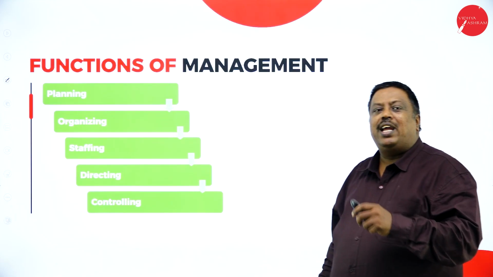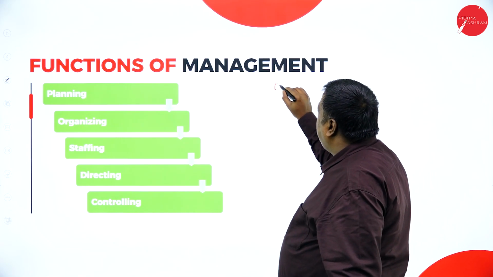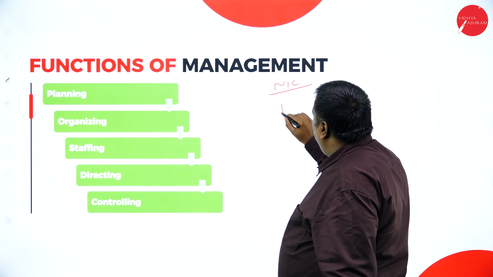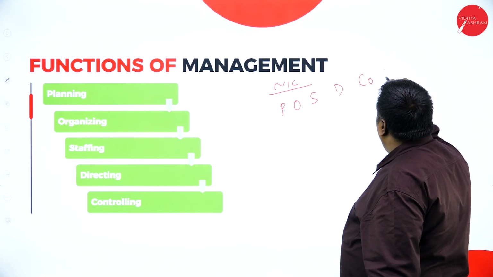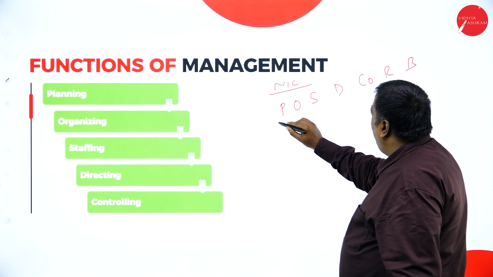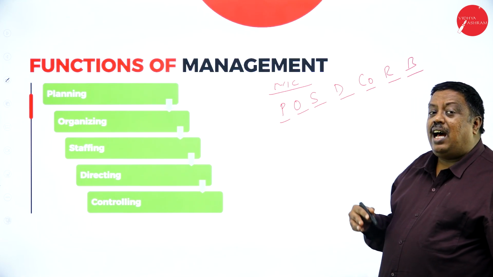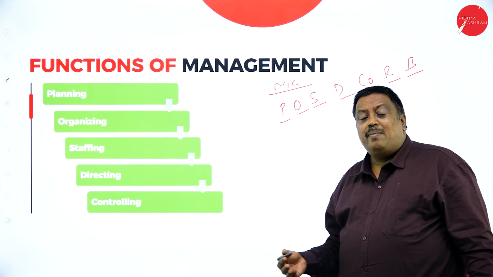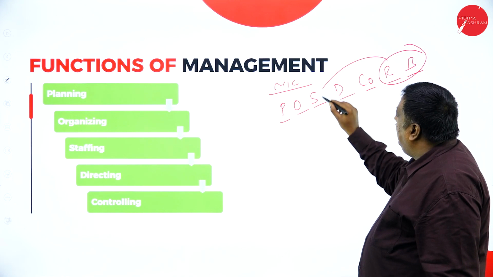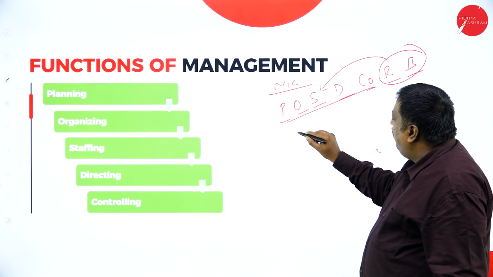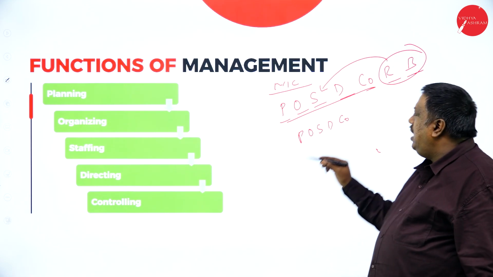The next concept we have here is functions of management. In functions of management, management contributors have framed POSDCORB. Earlier there were 7 functions, and later, after Henri Fayol, F.W. Taylor and other management contributors, they thought that when these two functions are included in the other 5 functions, we are going to have only 5 concepts over here. 5 concepts are enough, and these 2 are not required.